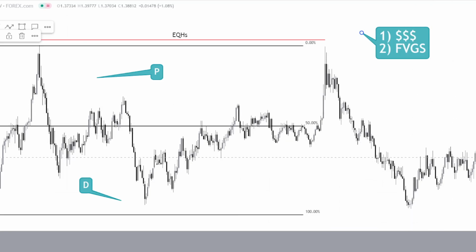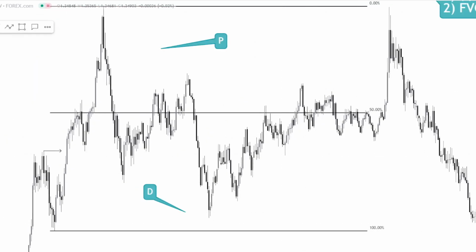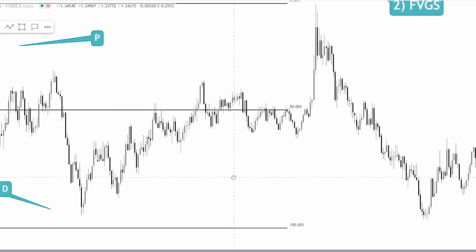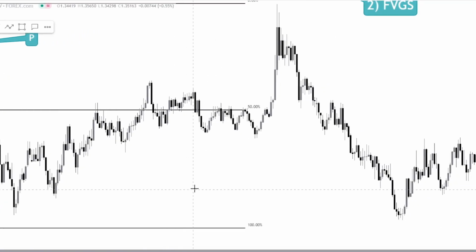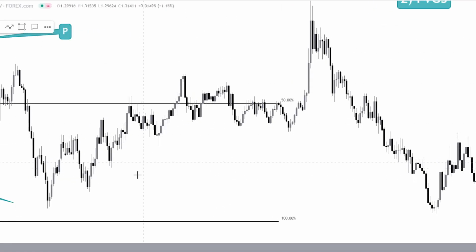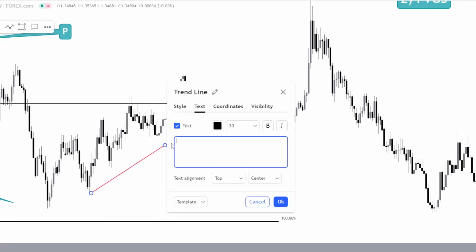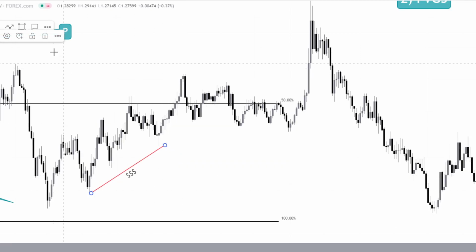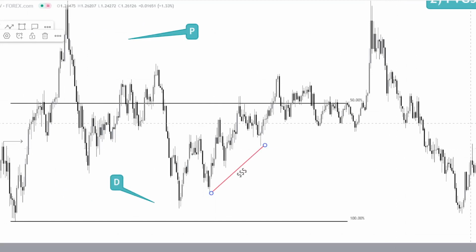So with that in mind, let's go and dissect the charts in more detail. So what do we have over here? Right. I can already see two pools of liquidity, right? We have a very neat trend line that forms over here. So this trend line here forms liquidity, right? This is internal range liquidity. It's a trend line that's internal to the range.